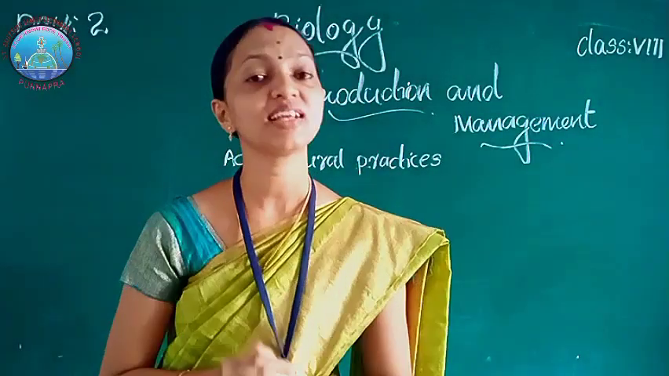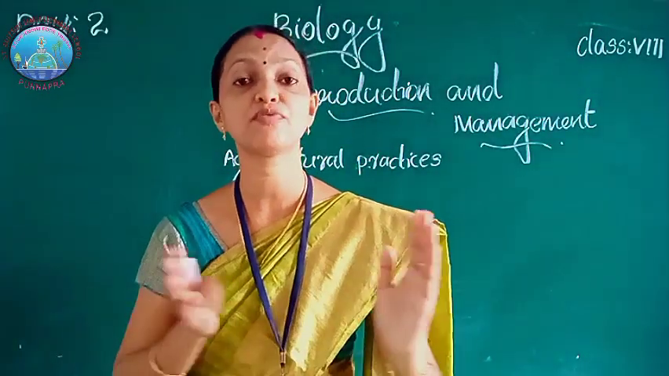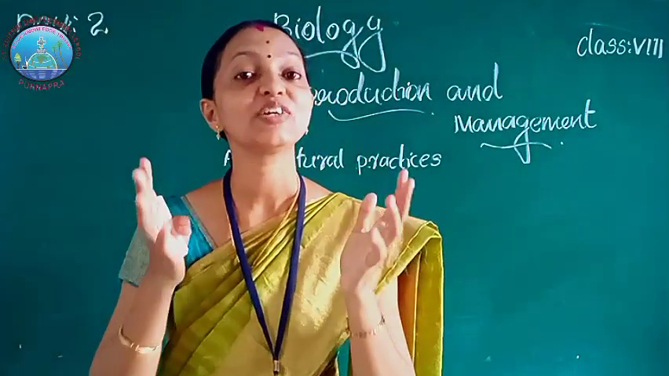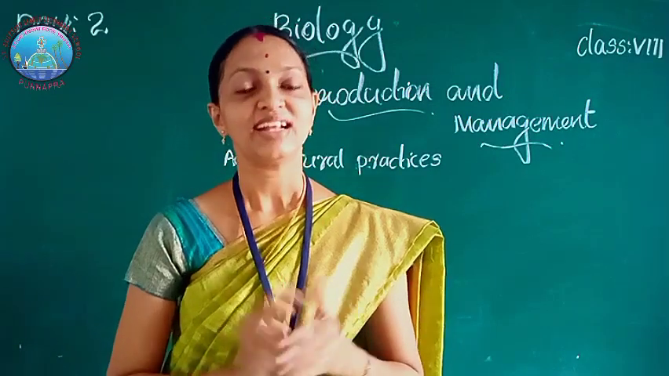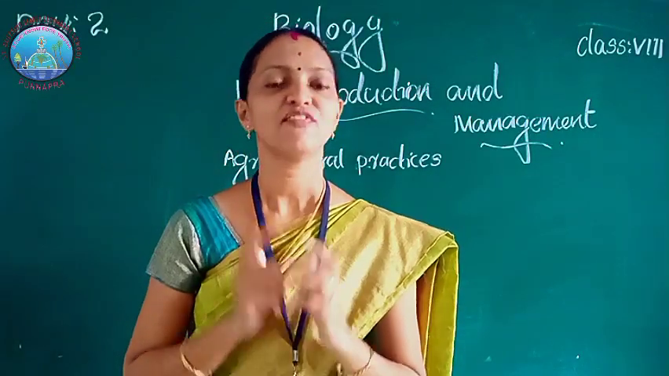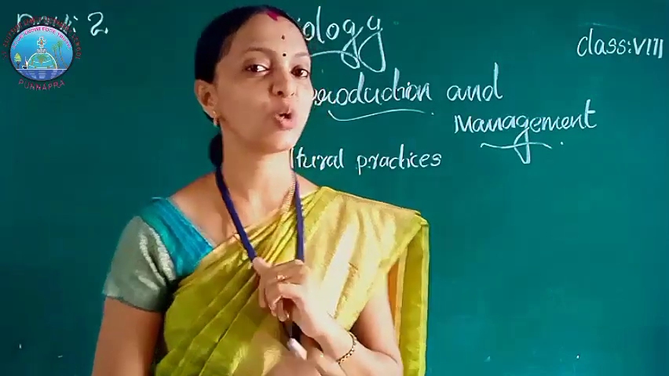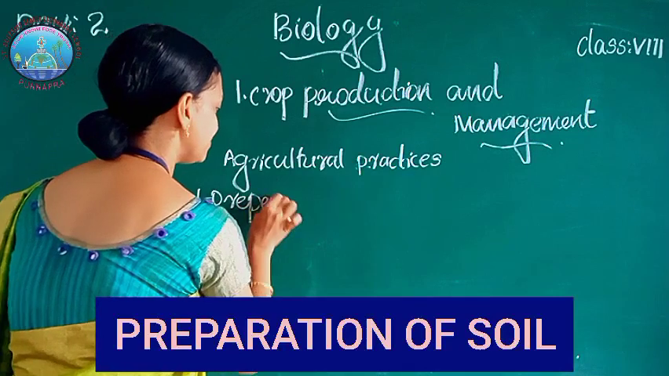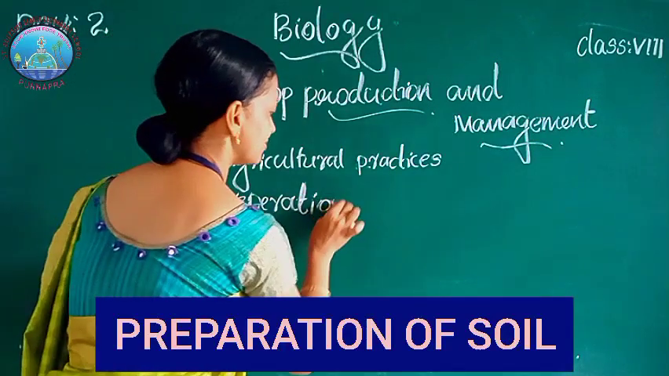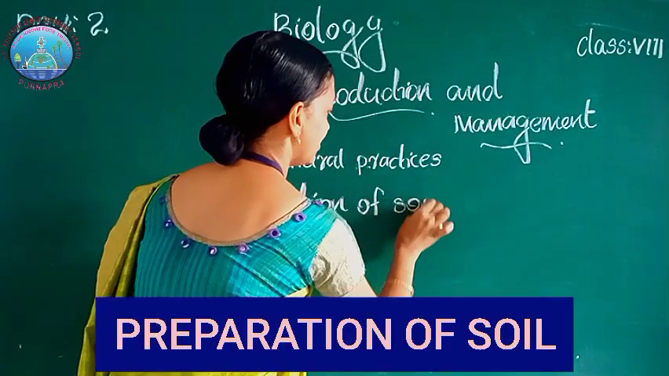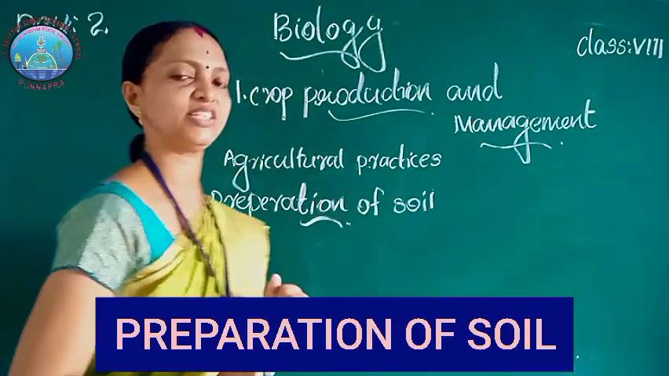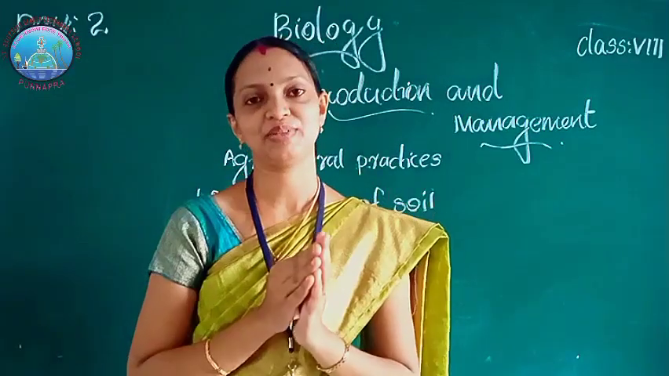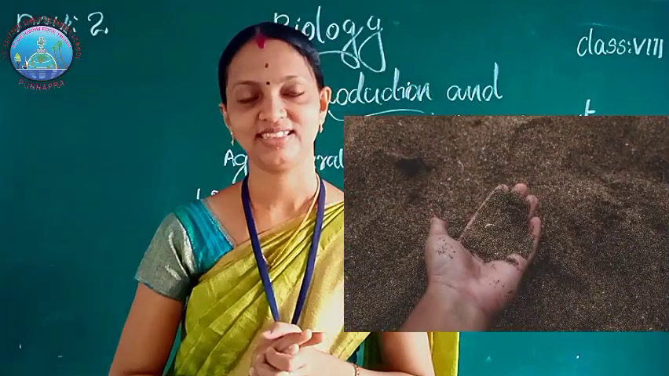There are several agricultural practices. The farmers follow several agricultural practices for getting better yield of the crops. Let us study one by one. First one, preparation of soil. Preparation of the soil is the first step of crop production.